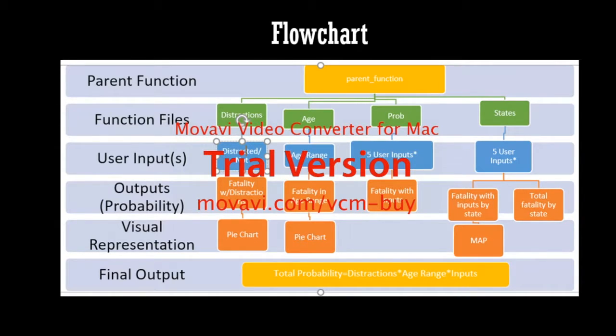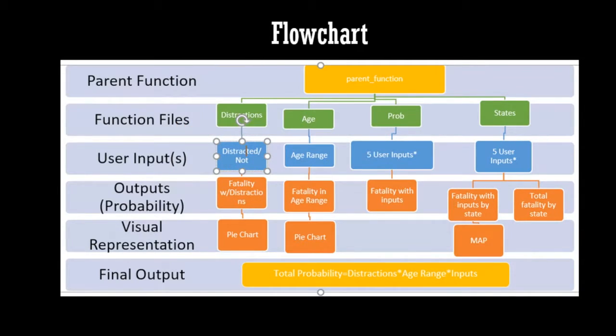And those parameters are time of day, day of week, speeding, whether or not the user was drowsy, as well as their blood alcohol content. And it outputs the probability of a fatality with these specific inputs.